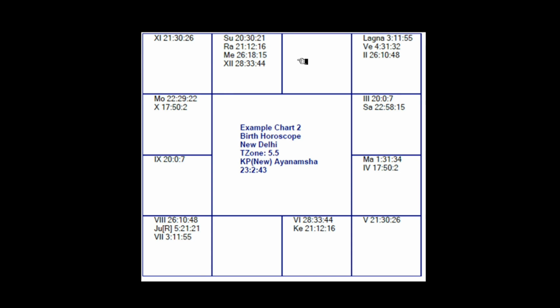Now which is the intercepted sign that we are finding here? It is Taurus. And why is it Taurus? Not because it is Taurus by nature, but because Taurus is intercepted by the 12th cusp and the Lagna cusp. So the Taurus sign is intercepted by the 12th house and the Lagna house.